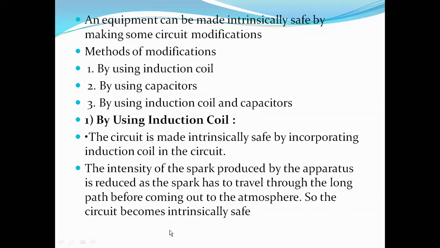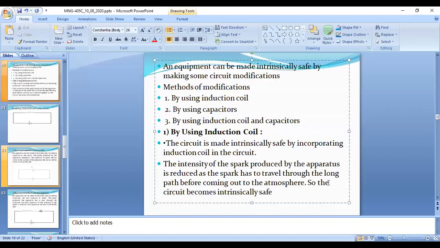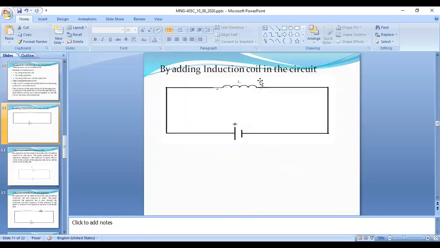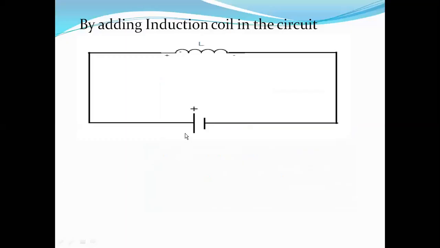So that the circuit becomes intrinsically safe. So what exactly is it? Look here, this is the diagram of it. This is a circuit which is connected to some electric power supply.